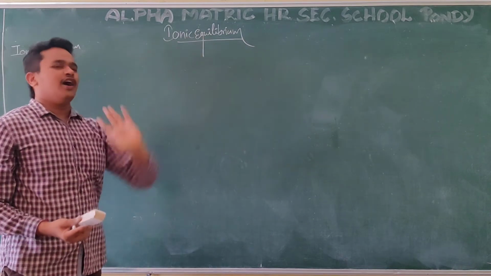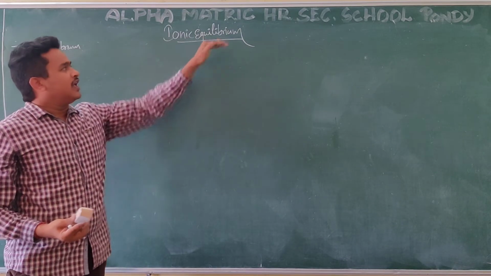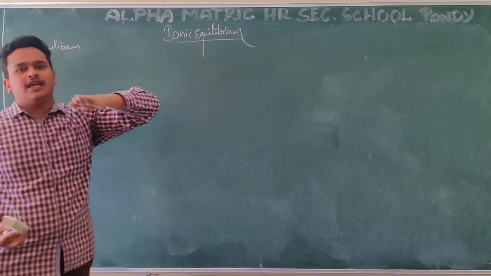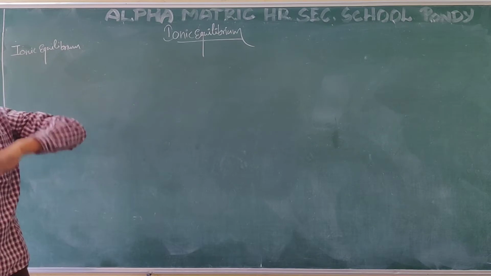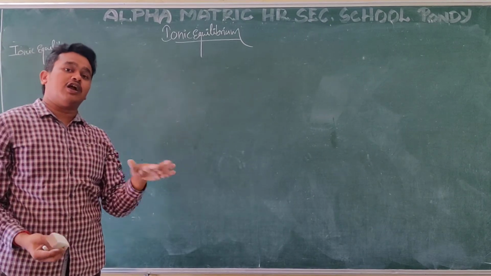Next topic will be ionic equilibrium. What is this ionic equilibrium? The equilibrium definition is the same: the state at which the rate of the forward reaction is equal to the rate of the backward reaction, and the reactant and product concentrations are not going to change.